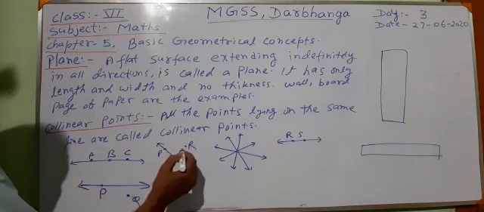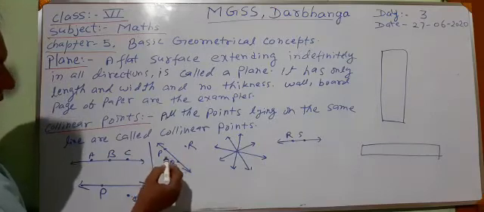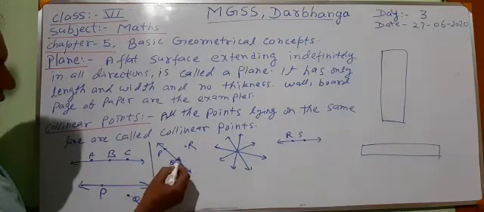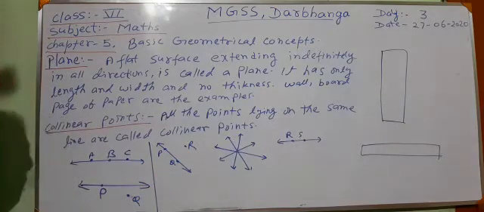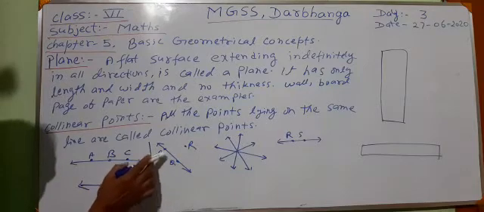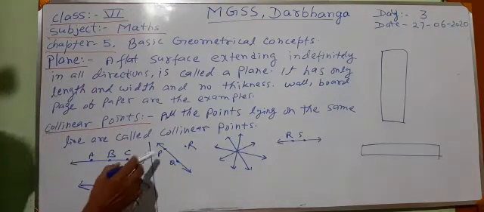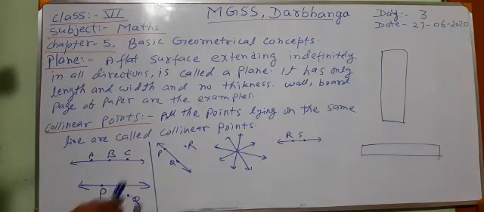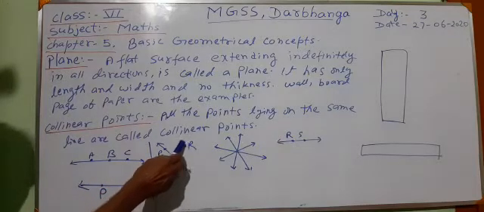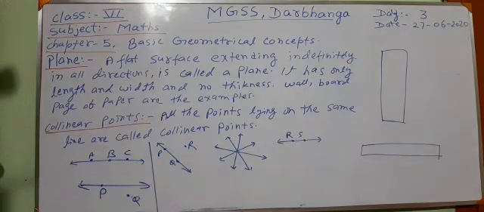Here three points have been given. This is another example. Three points have been given, P, Q and R. Here we have to decide whether all three points are collinear or not. What are we seeing? P and Q are lying on the line. So P and Q are collinear. The third point R is not on the line. So this point R is not collinear.